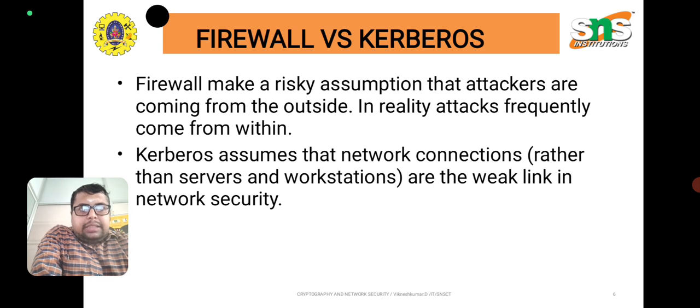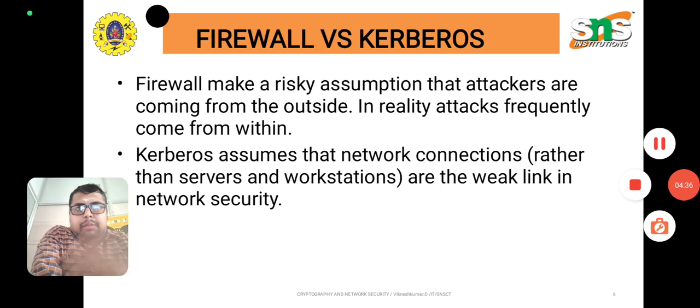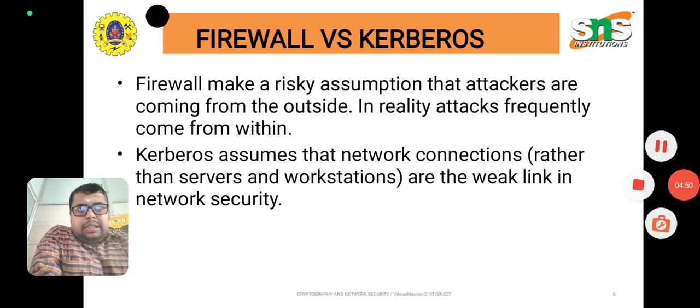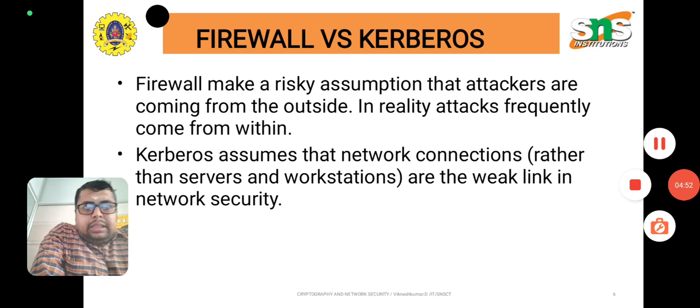The firewall makes a risky assumption that attackers are coming from the outside. In reality, attacks frequently come from within. Kerberos assumes that network connections, rather than servers and workstations, are the weak link in network security. That is, the firewall makes a risky assumption, whereas Kerberos assumes that within a network, that is the weak link.